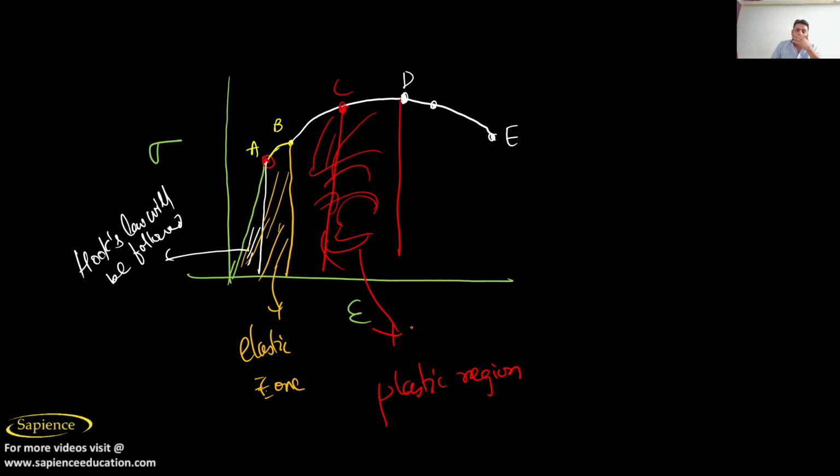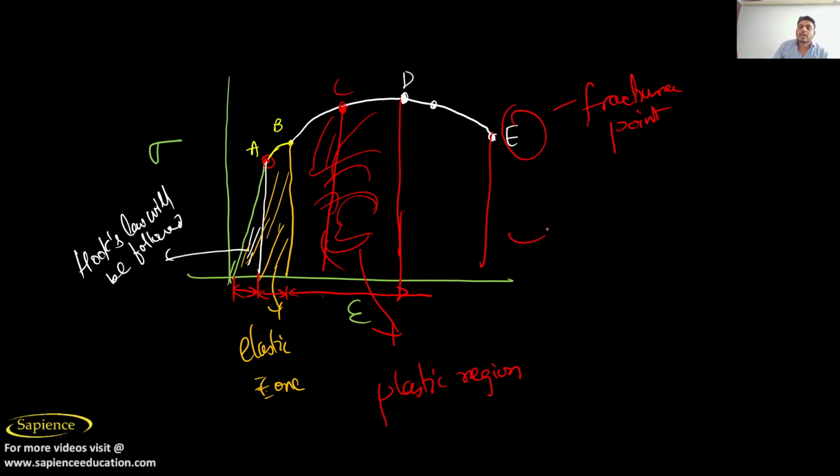I hope you have understood now. This is your Hooke zone, this is your elastic zone, up to D it is your plastic region, and after this it is your fracture point. These things you must remember. For any exam there will be a lot of questions regarding this graph, so that's why I have focused on it.